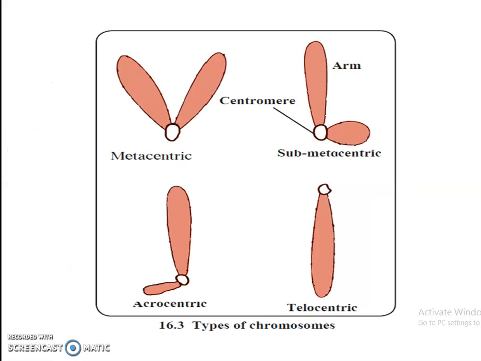So here we have all the four types of chromosomes clearly visible. Metacentric, which looks like the letter V. Submetacentric, which looks like the letter L. Acrocentric looks like the letter J. And telocentric, which looks like the letter I.